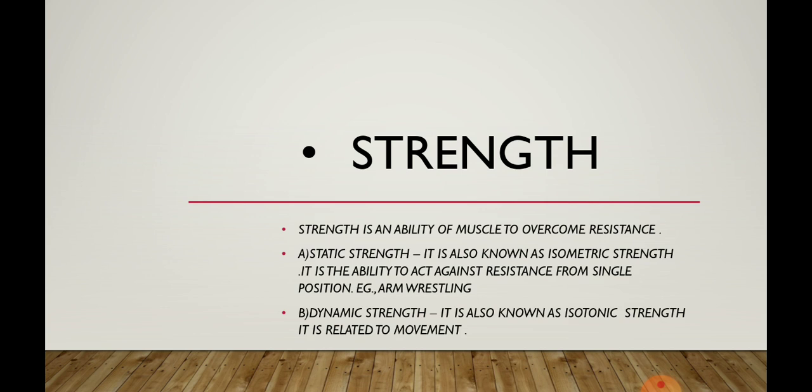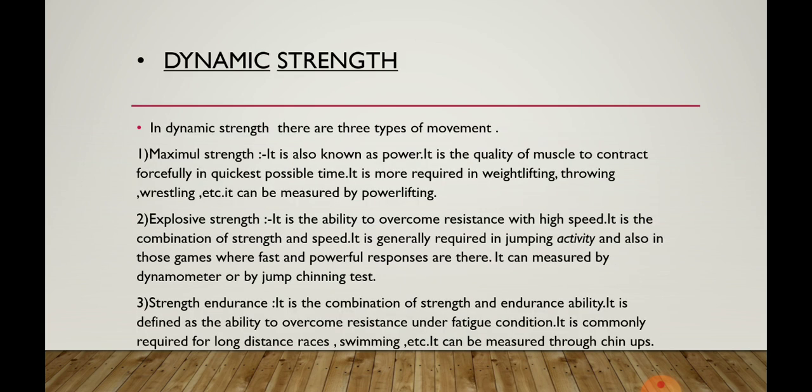So in the next slide, I will teach you that in dynamic strength there are three types. Three types. So first is maximal strength. It is also known as power. It is the quality of muscle to contract forcefully in quickest possible time. It is more required in weightlifting, throwing, wrestling, etc. It can be measured by powerlifting.